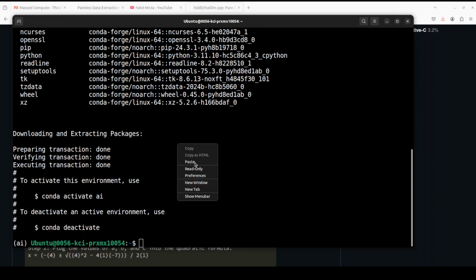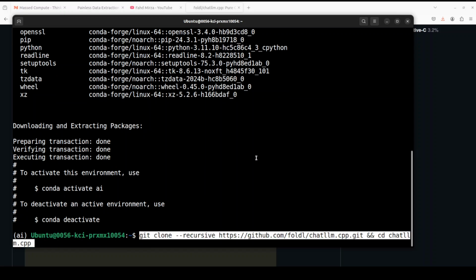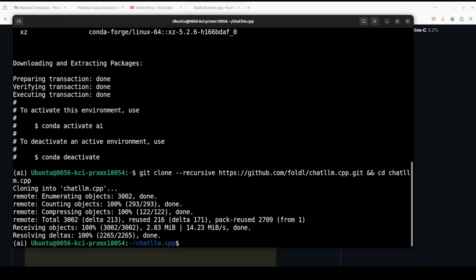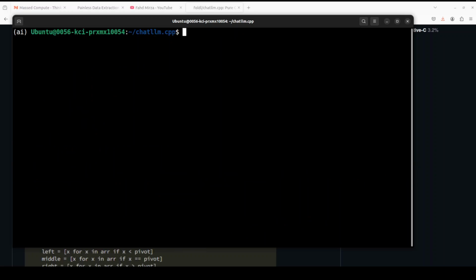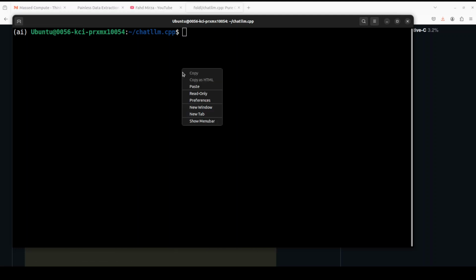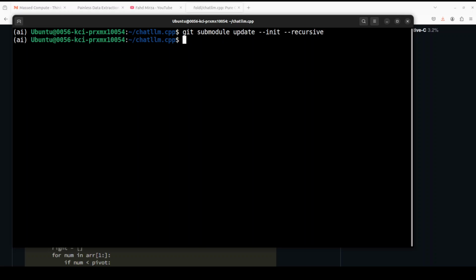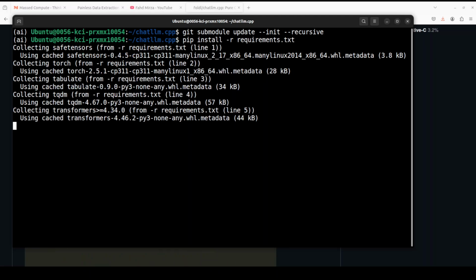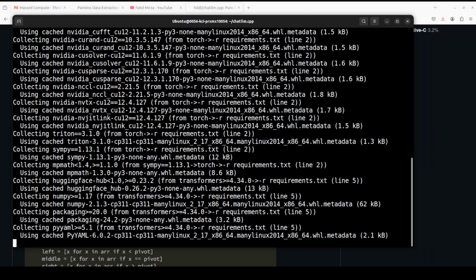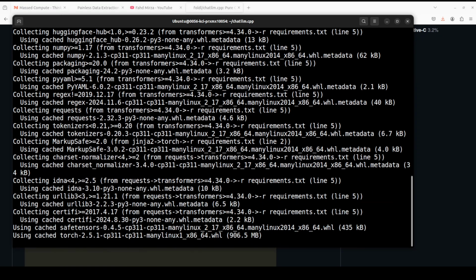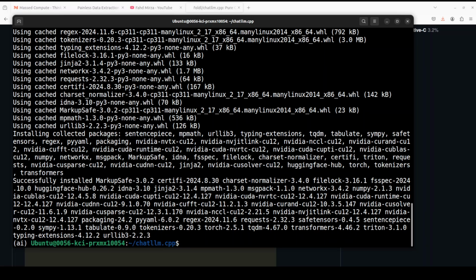And that is done. Let's git clone the repo of this ChatLLM.cpp and I will drop the link to it in video's description. That is also done. Also make sure that if you want to do the recursive from the git submodule, let's do it. And then we need to install all the requirements from the repo. Let's wait for it to finish. Shouldn't take too long. I think most of the stuff should already be on my machine. And all the requirements are done.